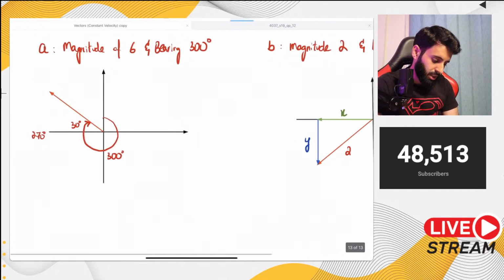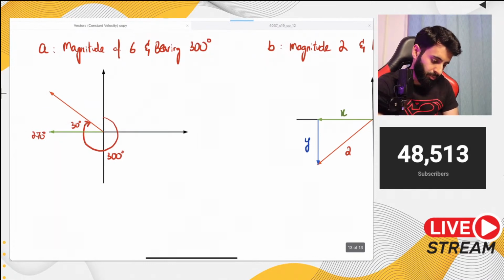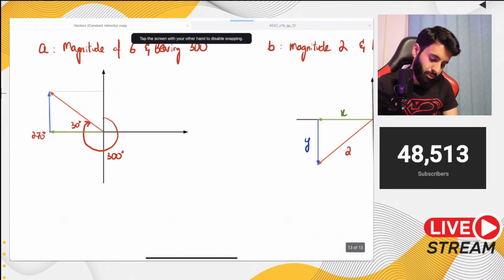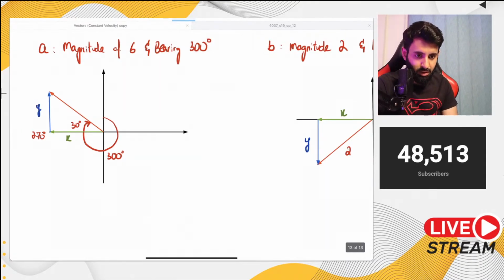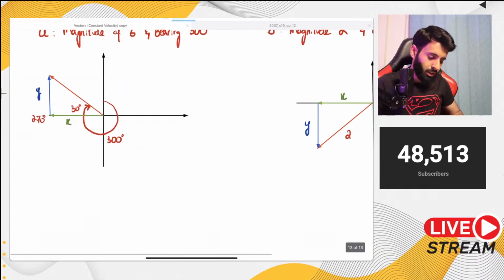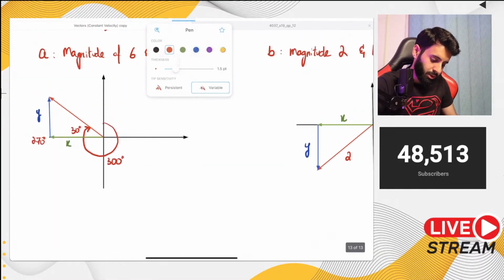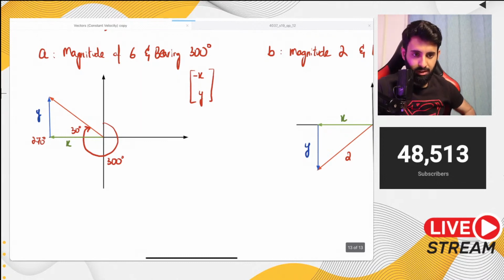Now let's break this down into x and y. So here is the x component and here is the y component. Let's color code this as well. Keep something in mind: because this is in the second quadrant, its x is going to be negative and y is going to be positive. As a safety precaution, you can write over here that whatever x component you find out has to be multiplied by minus, y component however you'll take it as it is.